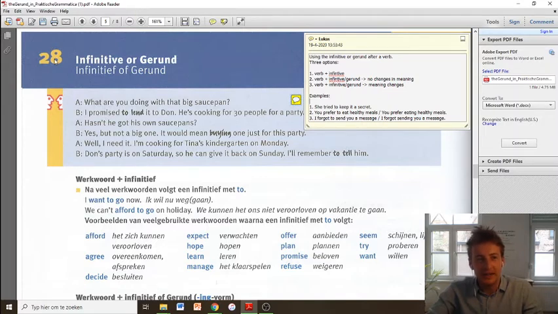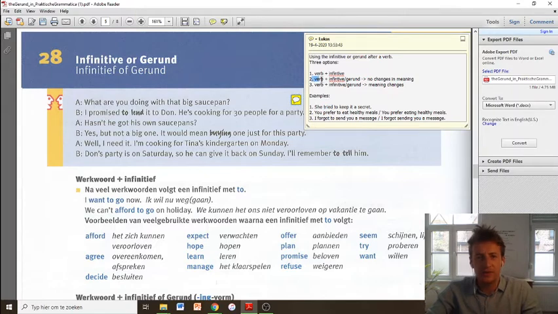In chapter 28 we are going to focus on the difference in use between the infinitive and the gerund. You will see that there's actually three options which are being discussed on the first page with the theory. The first one is verb plus infinitive, and these are actually all verbs that are always followed by a to infinitive. You can find those verbs over here, right? Again, the bad news is that there's no specific rule for that, but that you have to learn these verbs by heart. Okay, so that's quite hard, you know.